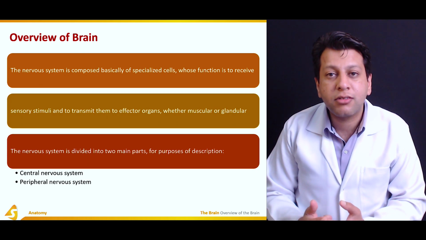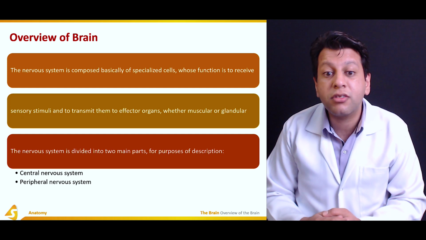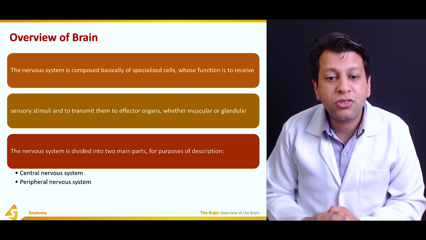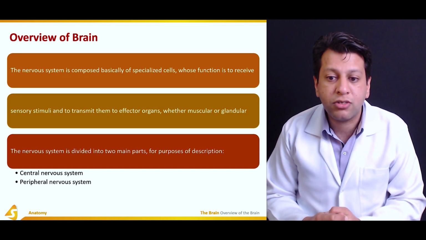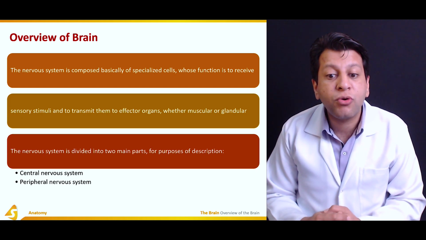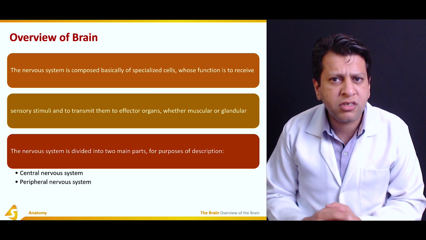So what is the brain? It is part of the nervous system. The nervous system is composed basically of specialized cells whose function is to receive sensory stimuli and transmit them to effector organs, whether muscular or glandular. The nervous system is divided into two main parts for the purpose of description: the central nervous system and the peripheral nervous system. What are the sensory stimuli?